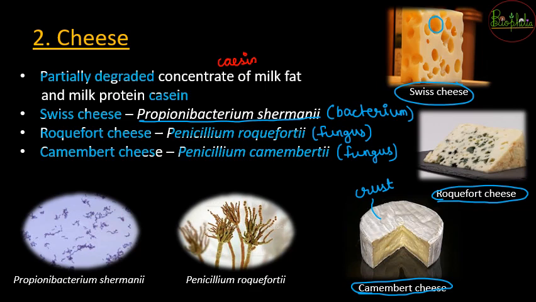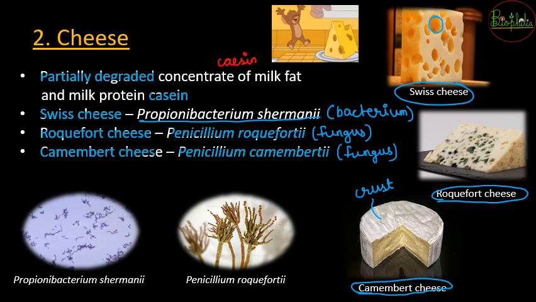Now a little fun thing, going back to your childhood memories, you remember that this Swiss cheese was also seen in one of your cartoons. You might remember Tom and Jerry, right? So Tom and Jerry में जो Jerry के हाथ में cheese होता था, that cheese was nothing but the Swiss cheese that he used to enjoy. And you know now that the Swiss cheese is because of nothing but the bacteria that is going to give its particular taste. So now you can relate that Tom and Jerry wala cheese is nothing but the Swiss cheese with its classic holes present in it.